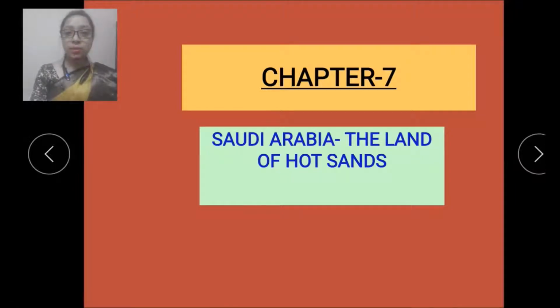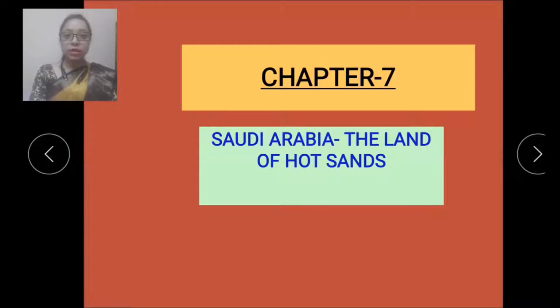Now, in the previous class, we studied about Greenland, the land of ice and snow. And now we have reached our chapter number 7, and its name is Saudi Arabia, the land of hot sand. Earlier we studied about Greenland, the land of ice and snow, and now we have reached a chapter in which we are going to study about the deserts. So now let's start the chapter.